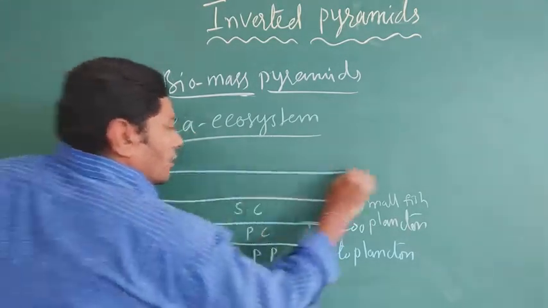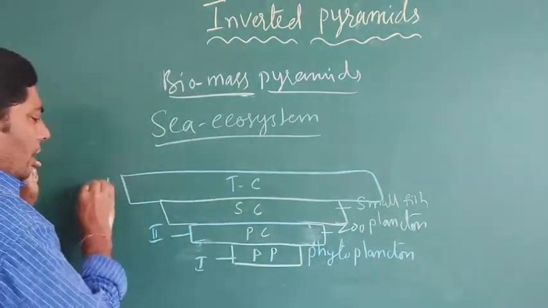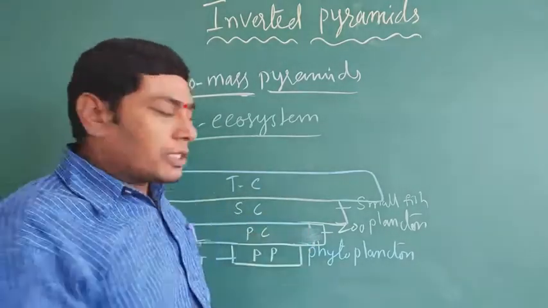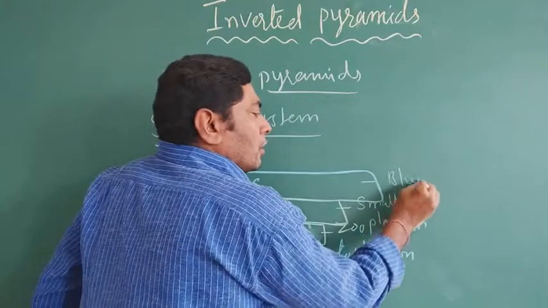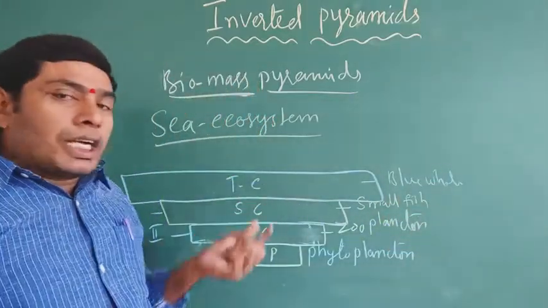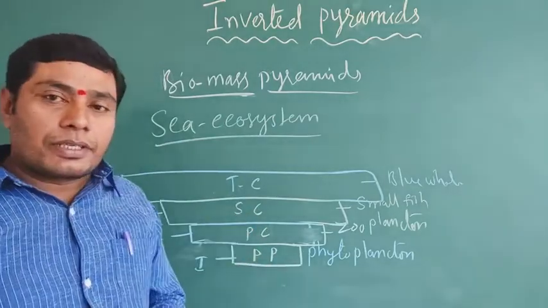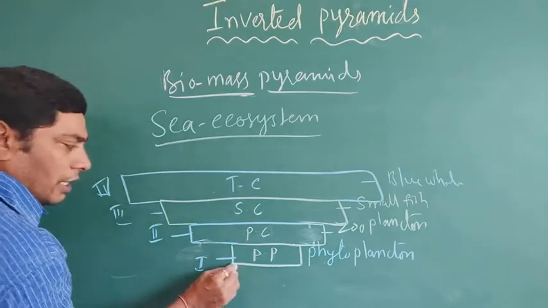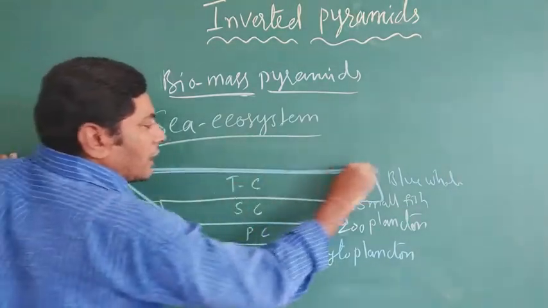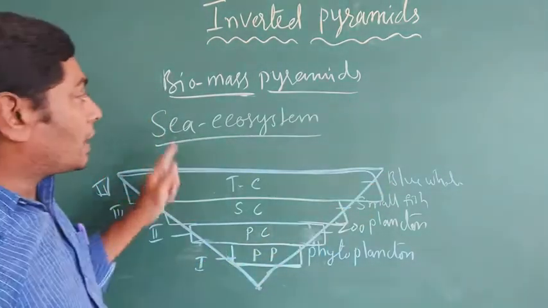The fourth trophic level is known as the tertiary consumers, for example, the blue whale. The tertiary consumers' biomass is higher than the secondary consumers. So here also it is the same: the bottom is narrow and the top is broad. That's why it is an inverted pyramid.